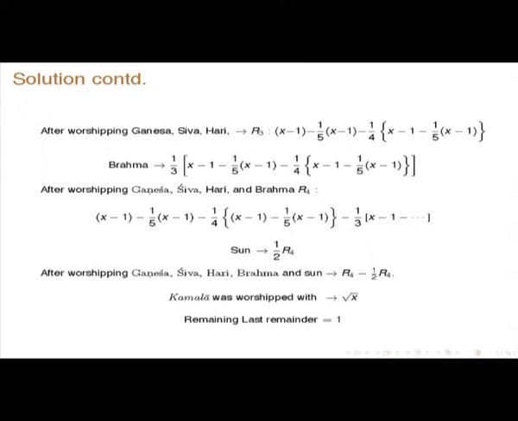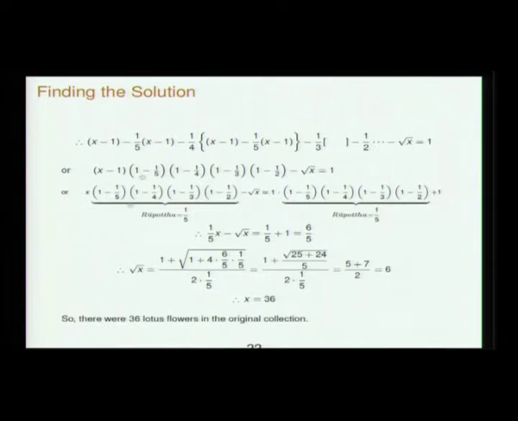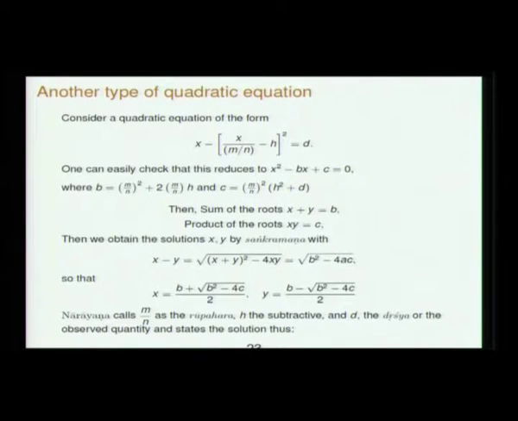Okay. And Kamala was worshipped with root x, and remaining is 1. So what you are getting is this kind of equation, x minus this, you will get this equation. You have to just be a little patient, that is all, nothing more is required in this. So you get this kind of an equation. This is precisely the form that he is discussing in his solution. So you get x is equal to 6 by solving this quadratic equation. Finally you end up with that, and root x is 6, so x is 36.